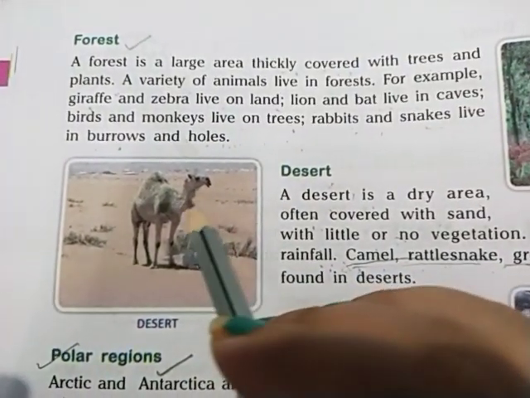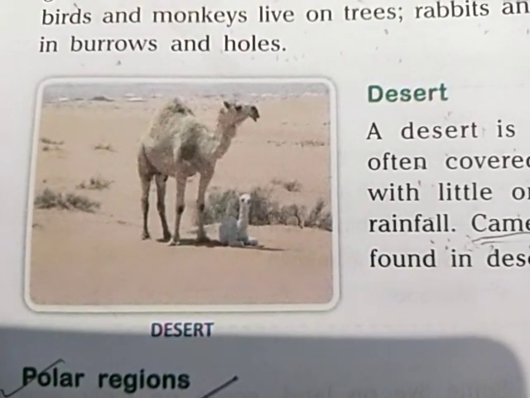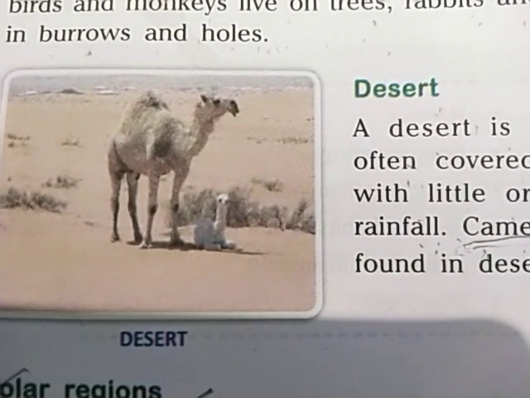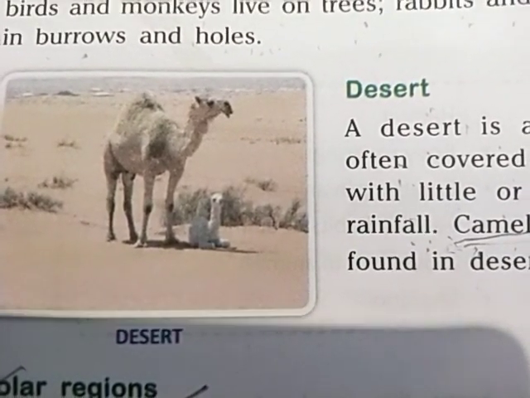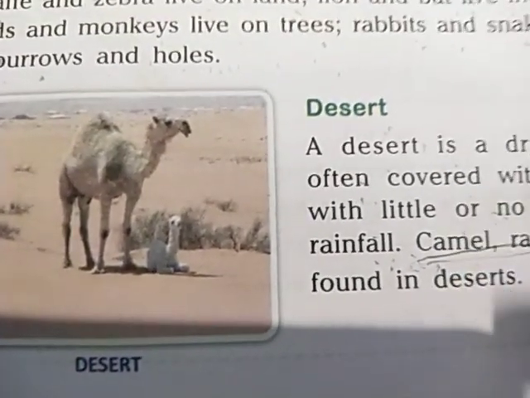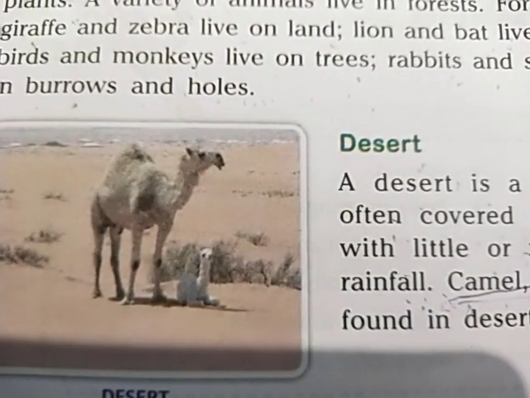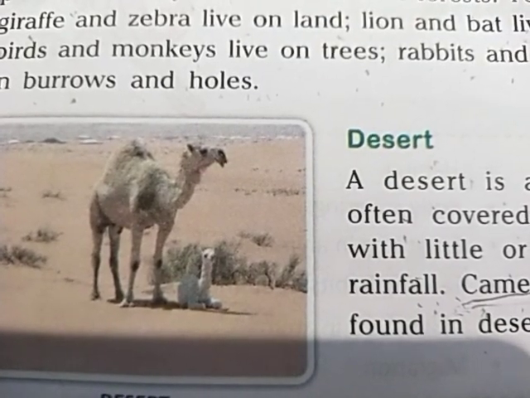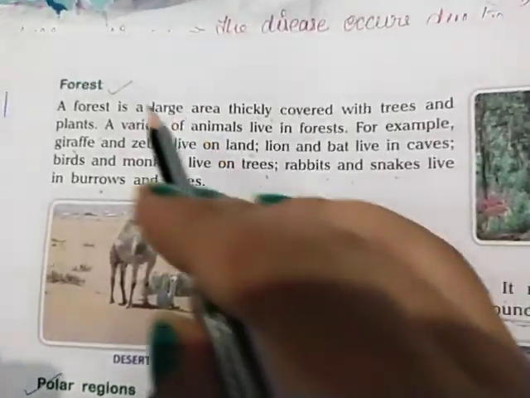Camel is actually known as the ship of the desert. Camel is a ship of the desert because they can live without drinking water for at least a week or 10 days. They have some special features, like long legs, and their legs have a cushion-like structure, so they can run fast in the desert area. With the help of these structures and changes in their body, they can easily live in the desert area. So this is all about yesterday's topic, forest and desert.